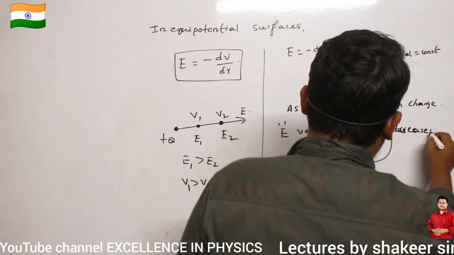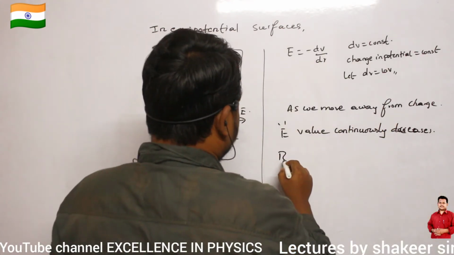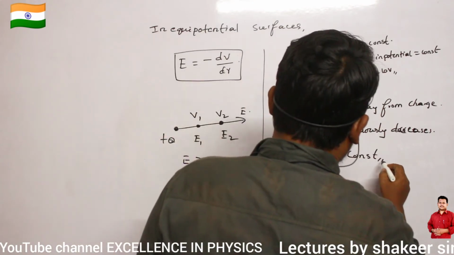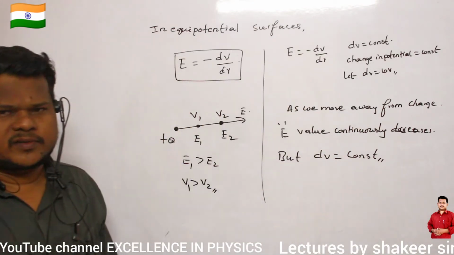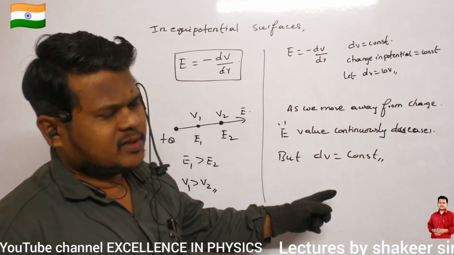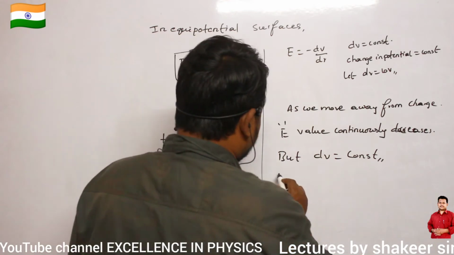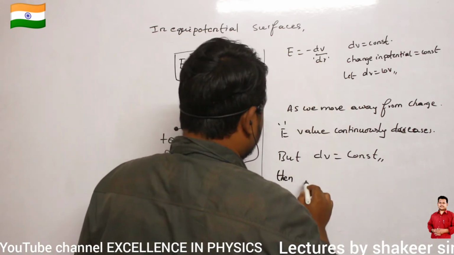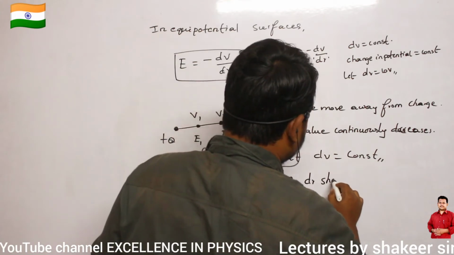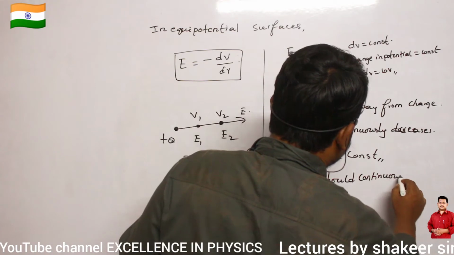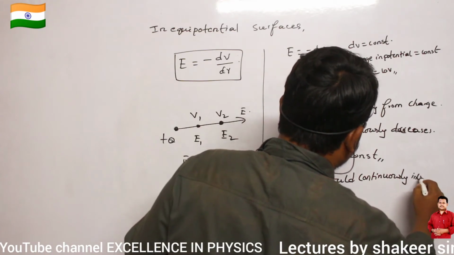This we have already studied. But dV should be a constant. Definitely, E value is decreasing, but I want dV to be a constant. So then what should happen? Then dr, this dr value, should continuously increase.